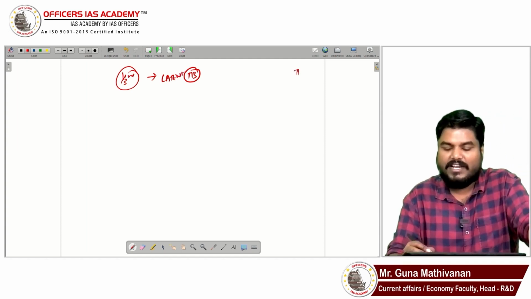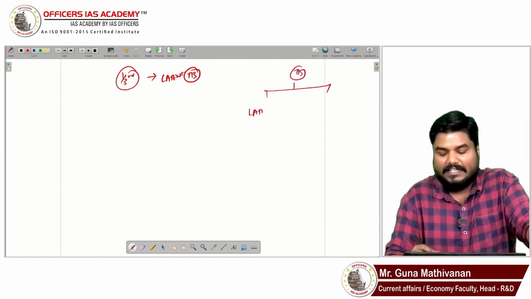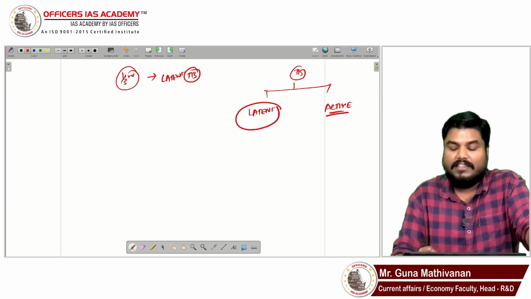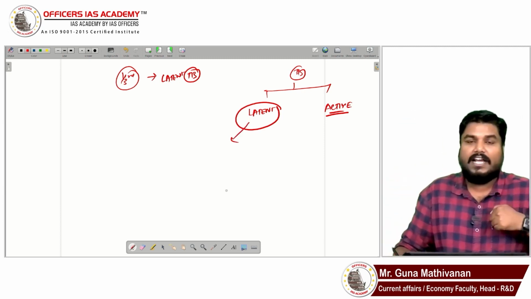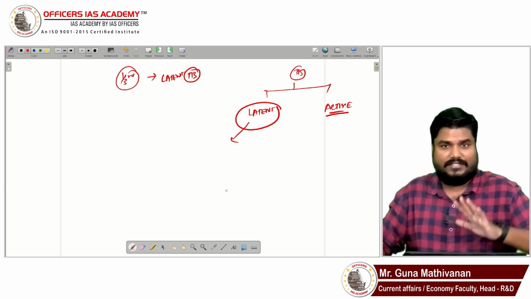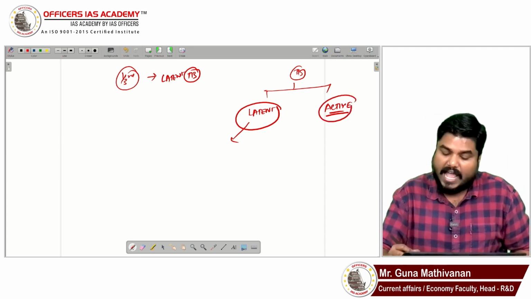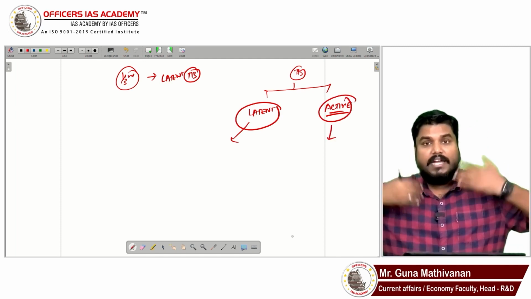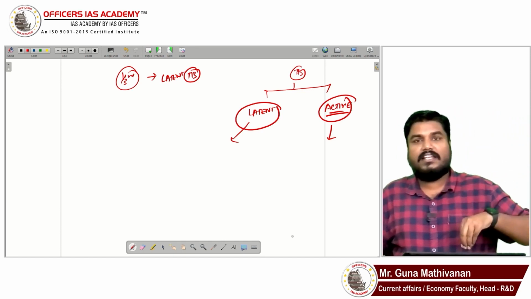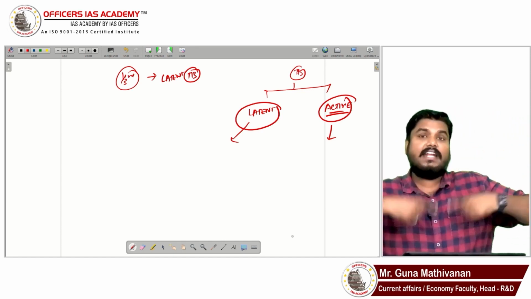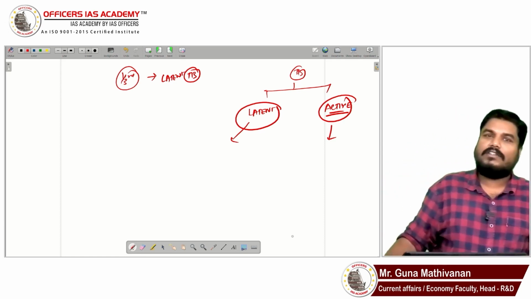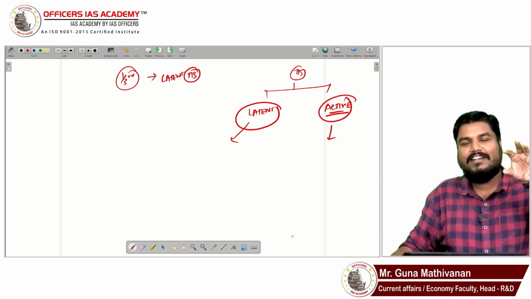See, I am dividing this TB infection into two. One is latent, another one is active. Latent TB means the patients have TB bacteria, but that is not causing any problem or any big symptoms. But active patients show symptoms, and it will start spreading from that person. So one third of the population in the world has the TB bacteria, but that is not a problem, because only when it is creating a problem is it dangerous. So one third of the people who are watching my video, who knows, you may also have latent TB bacteria.